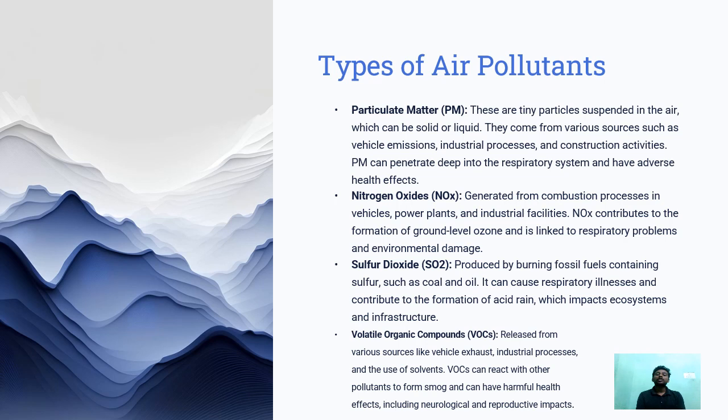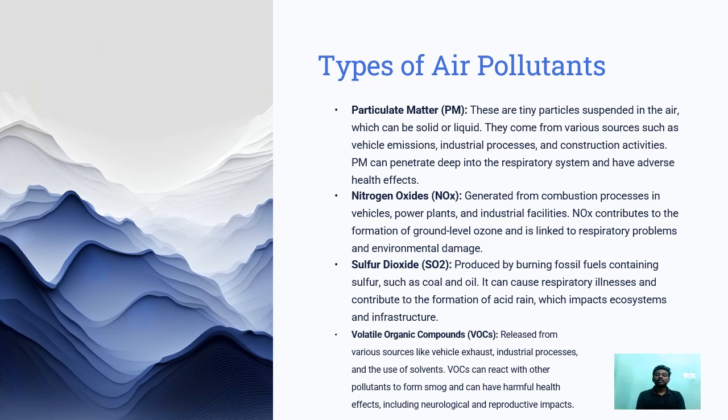In the case of nitrogen oxide, it is generated from combustion processes in vehicles, power plants and industrial facilities. Nitrogen oxide contributes to the formation of ground level ozone and is linked to respiratory problems and environmental damage. In the case of sulfur dioxide, it is produced by burning fossil fuels containing sulfur such as coal and oil. It can cause respiratory illness and contribute to the formation of acid rain, which impacts the ecosystem and infrastructure.